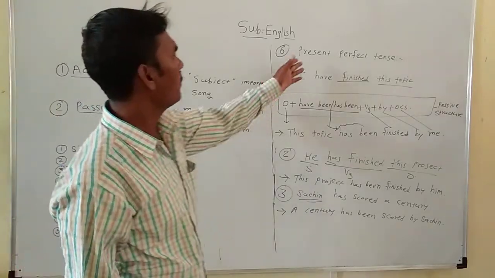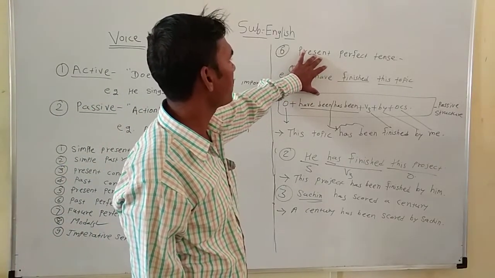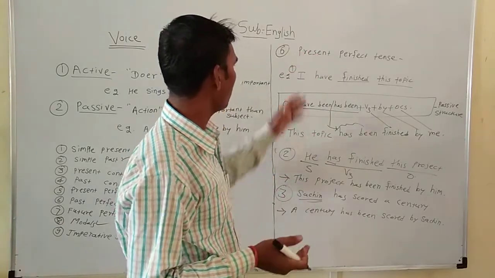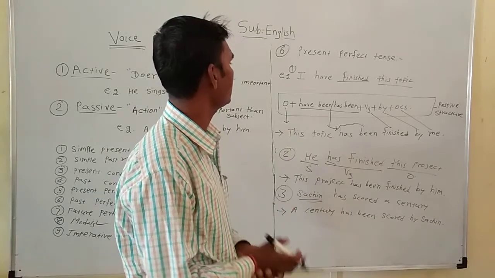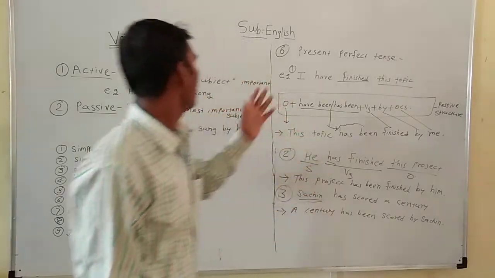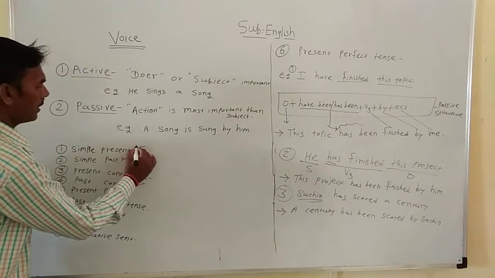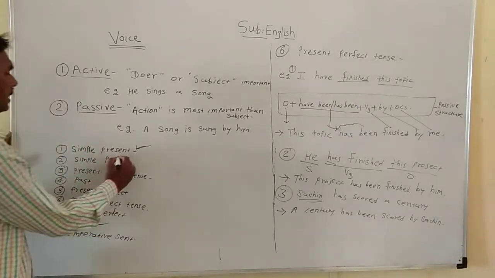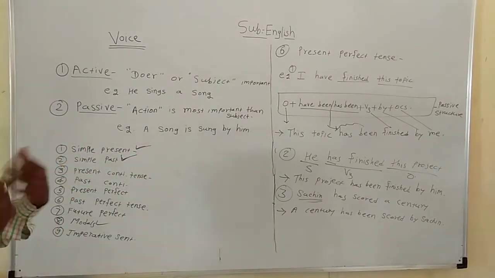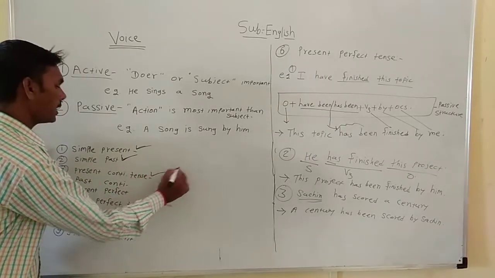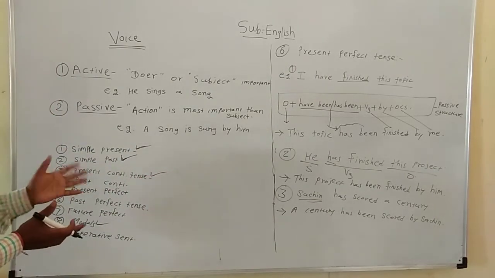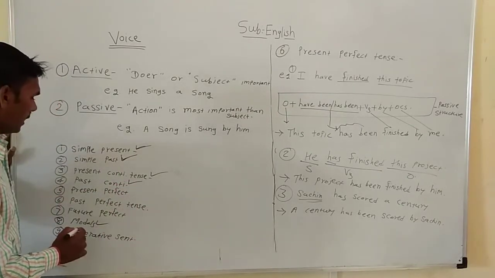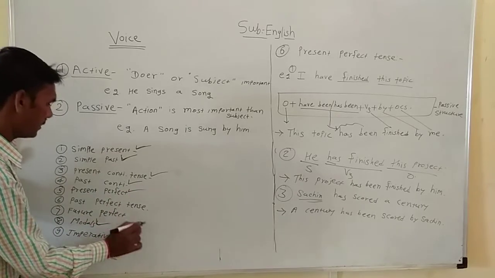Have you understood how a sentence given in the present perfect tense converts into a passive voice? We have seen 3 examples of present perfect tense. Till now we learned how sentences in the simple present tense, simple past tense, present continuous tense, past continuous tense, then present perfect tense and modals convert into a passive voice.